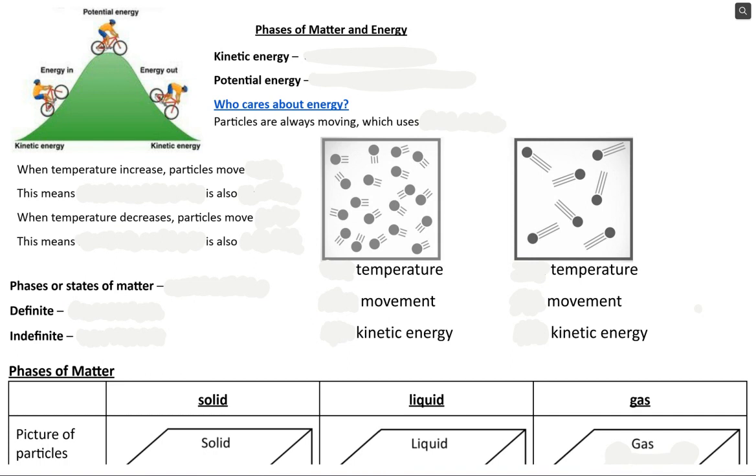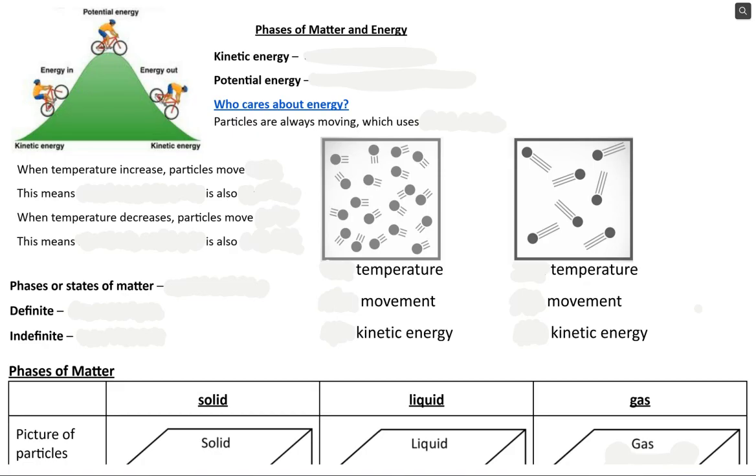Hello, everyone. So we are going to talk about phases of matter and energy. A lot of these words are things you've heard before, but we want to make sure that you've got all of the details that you need about them. So first, we're going to review the two types of energy. We have kinetic energy and potential energy.